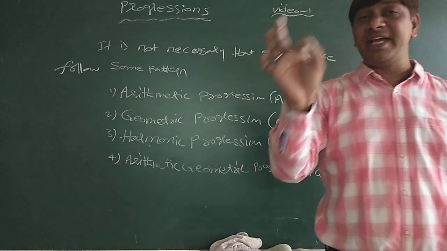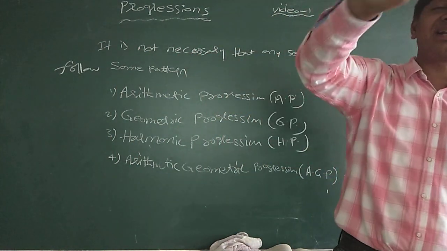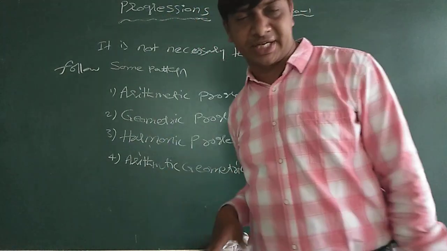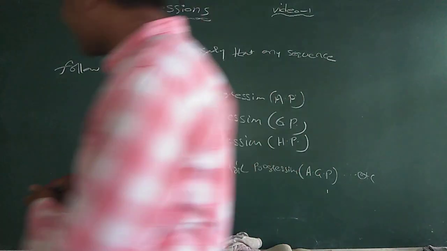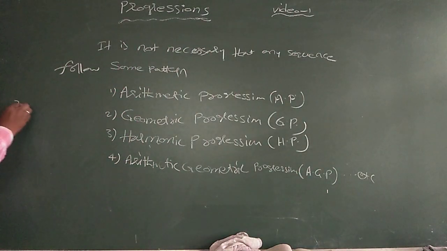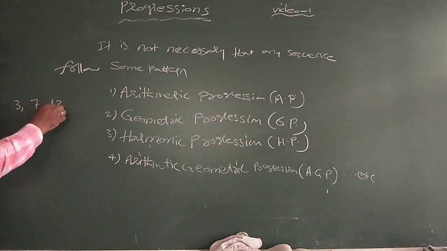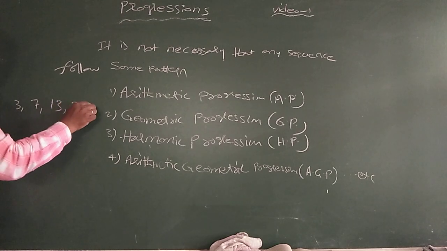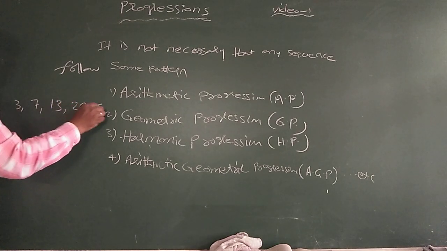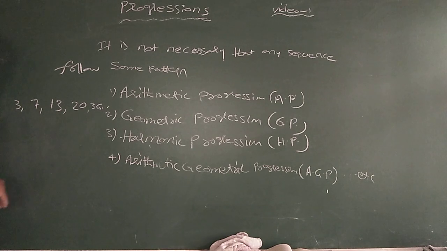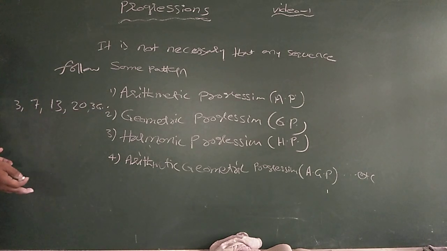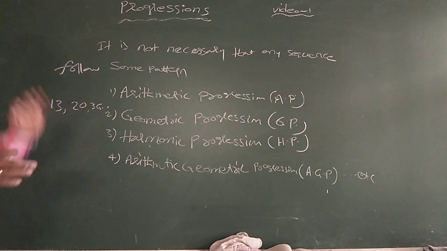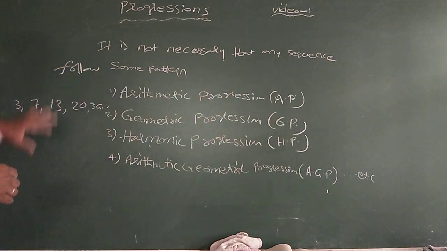A sequence which follows some pattern is called a progression. Here, 3, 7, 13, 20, 36. This is a sequence because it is not following any order. Any pattern is not followed here.